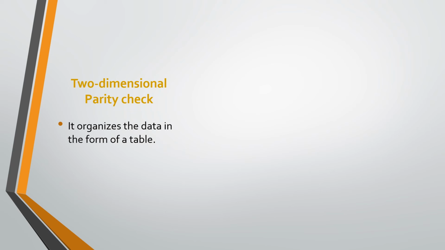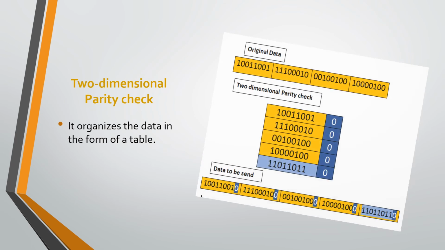Here parity check bits are calculated for each row, which is equivalent to simple parity check bit. Parity check bits are also calculated for all columns, then both are sent along with data. At the receiving end, these are compared with parity bits calculated on the received data.